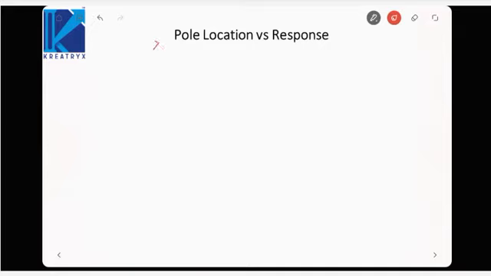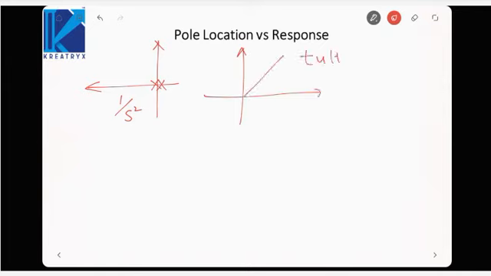Now let us see, if I take two poles on origin, here the transfer function would be 1 by s square, the impulse response would be a ramp function, that is t into u(t). Such a system is unstable. Okay, so that means if more than one pole is lying on the imaginary axis, the system would be unstable. So poles of order 1 are only permissible on the imaginary axis. Here a pole of order 2 will lead to an unstable system.